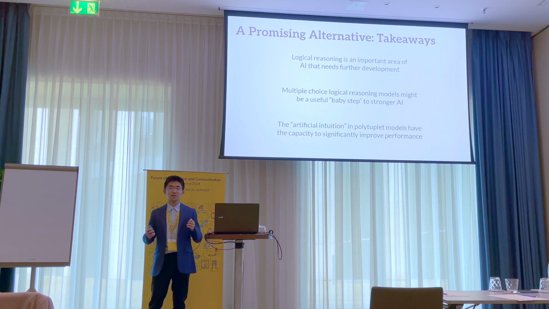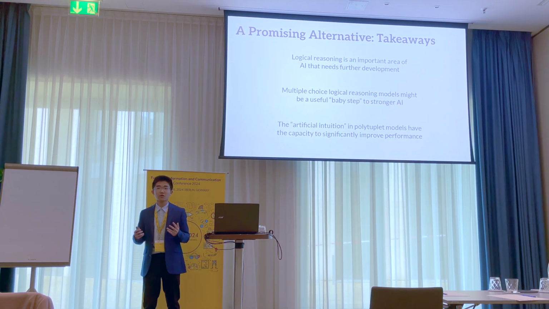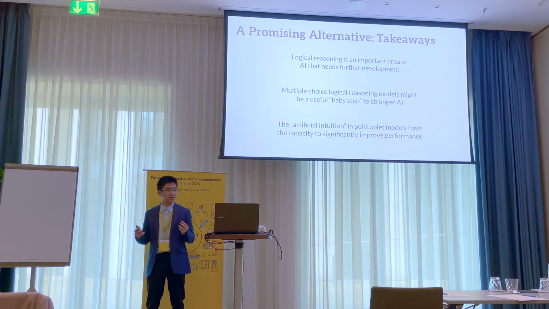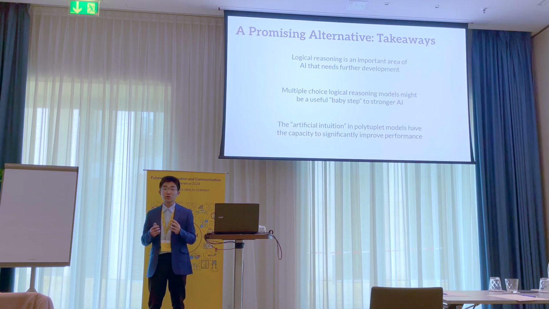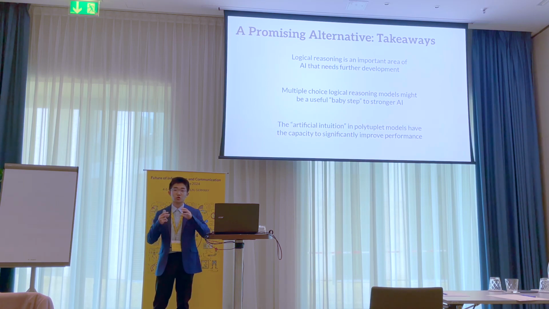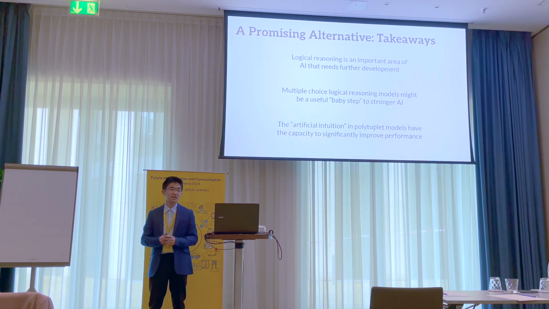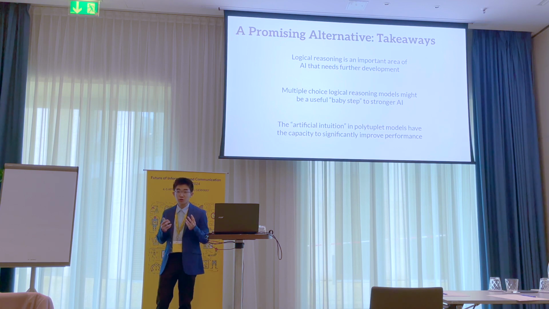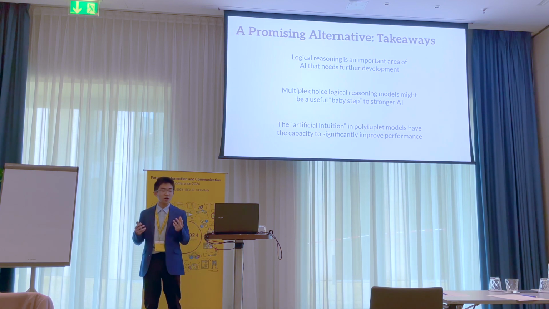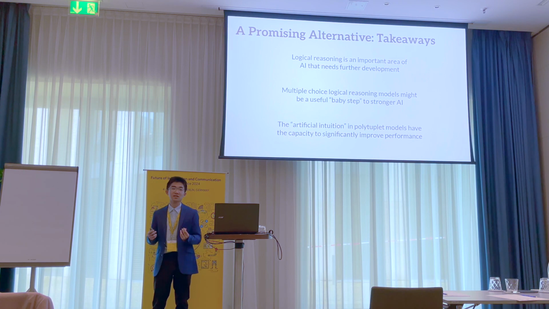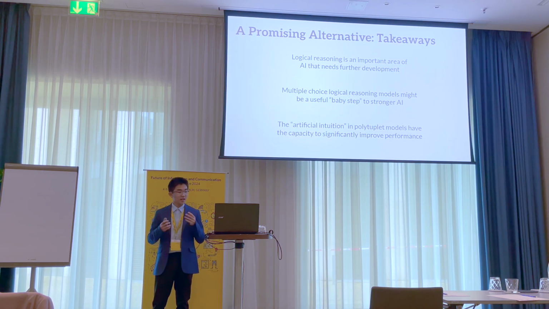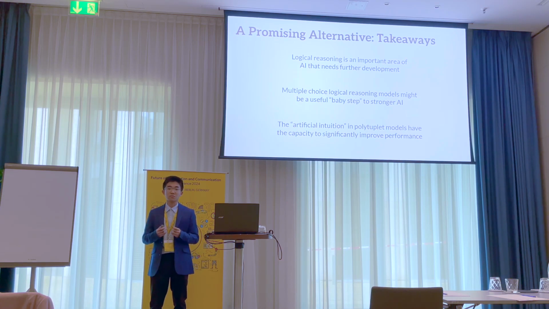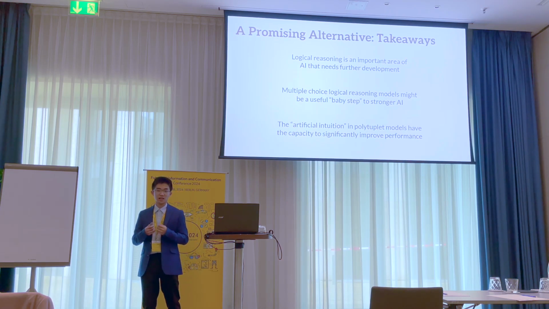So overall, we can take away a few key ideas. First, that logical reasoning is an important area of AI that needs further development. Second, that multiple choice logical reasoning in particular is a useful baby step to building this stronger ideal AI. And finally, that the artificial intuition idea encapsulated in polytuplet models has the capacity to significantly improve AI performance, and that polytuplet and artificial intuition is a promising alternative to existing AI logical reasoning.